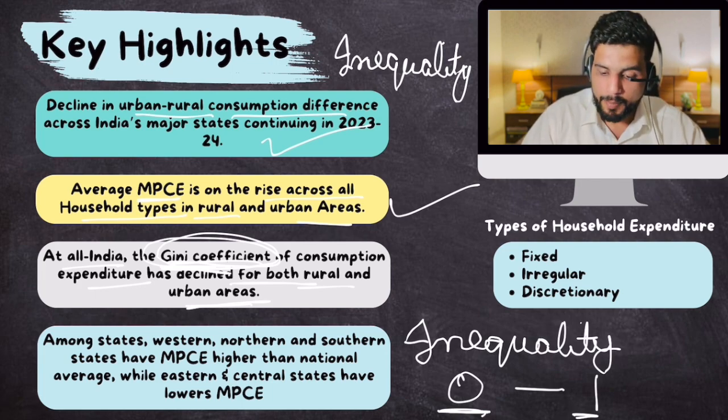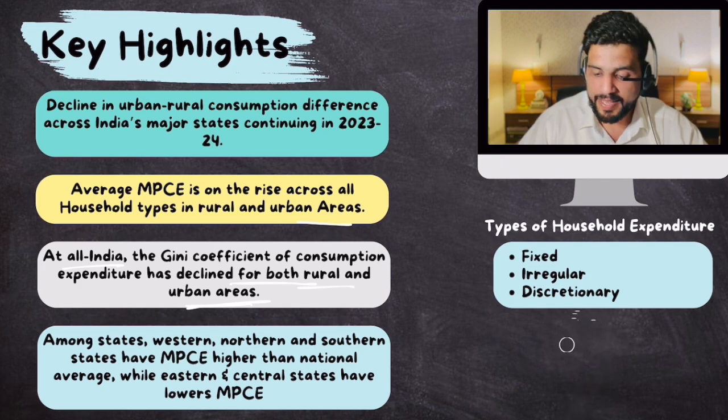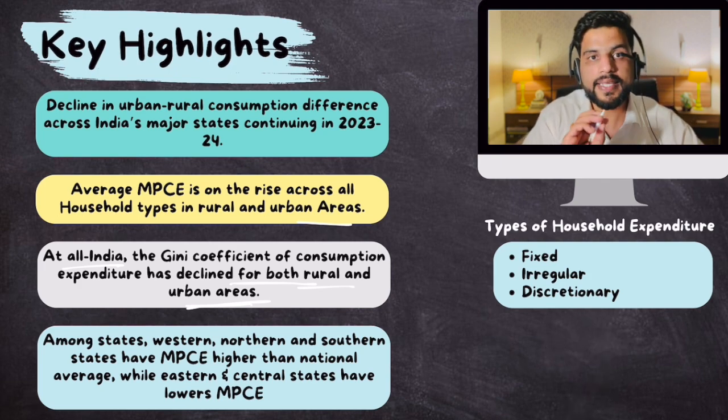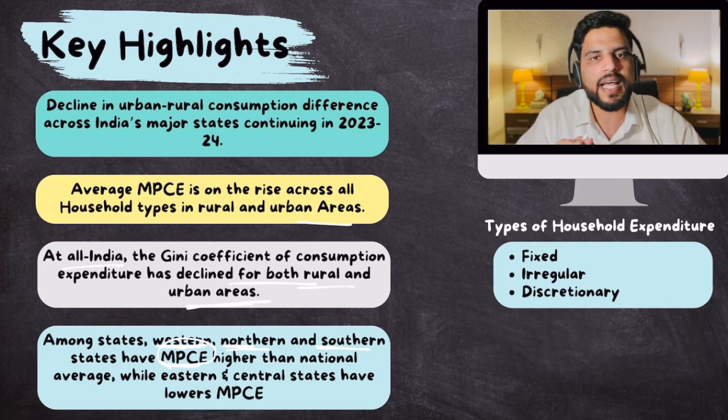Plus, if we talk about India's geography, this survey gives a fascinating picture. It says that in western, northern, and southern states, monthly expenditure has increased and is more than the national average. So Western, Northern, and Southern India are doing better.